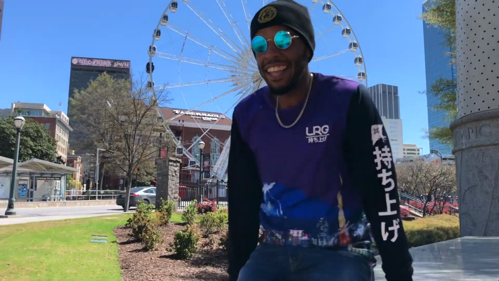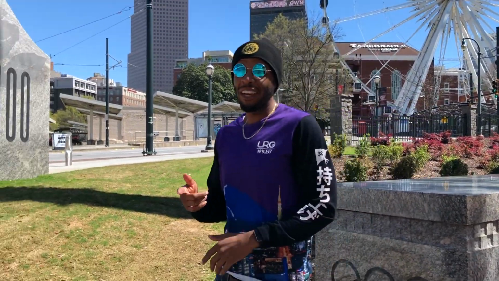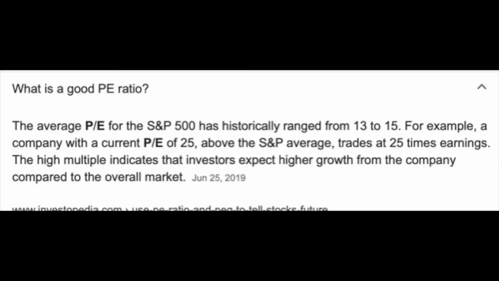Another thing after that, you might want to look into is the PE ratio, which is called the price to earnings. The price to earnings is divided into multiples. The average PE ratio for a company would be like 25 or up to 30, but 30 might be considered overpriced. How you judge a PE is you want to look for a company in a multiple of 15 to 20, and that's really good. That means you're not overpaying for a company. Anything 25 and up to 30 is kind of looked at like you're overpaying for a company.